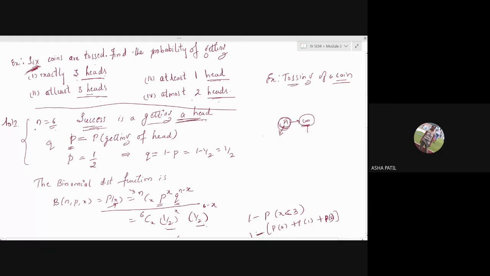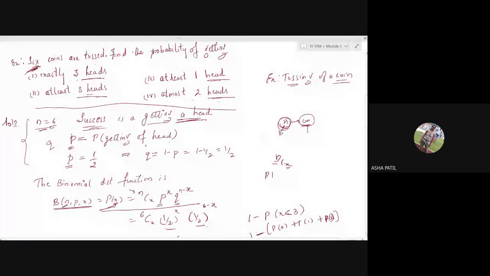And since you are doing nCx, that is, out of n times you want x times success, when you write this binomial probability function, as it says in the definition, this x stands for the number of successes when the experiment is done n times. So while writing P, it is not necessary to consider how many times you have repeated the experiment. You have to go for just one trial. When you do the experiment once, you write what the probability of success is.